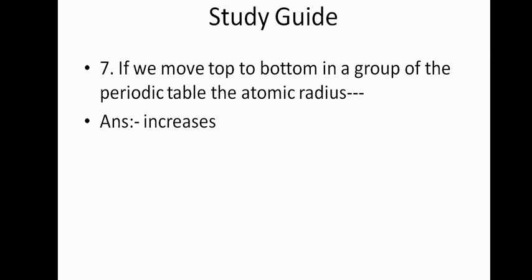Next, if we move top to bottom in a group of the periodic table, what happens to the atomic radius? Very important question for the RRB Group D. Don't try to memorize these things, because if you memorize, you will forget. Just remember one thing: if we move downwards in the periodic table, the atomic radius increases.